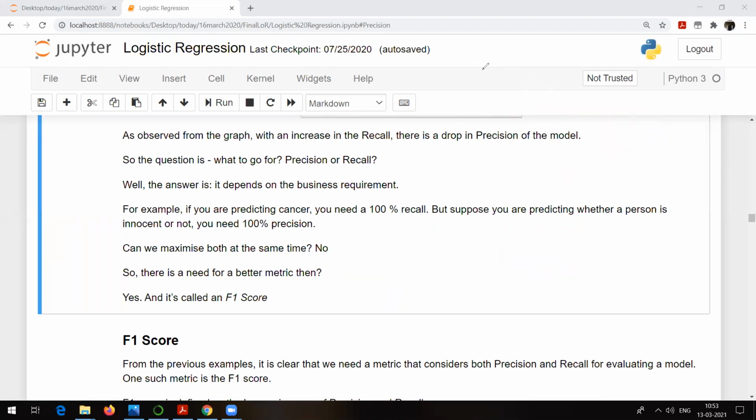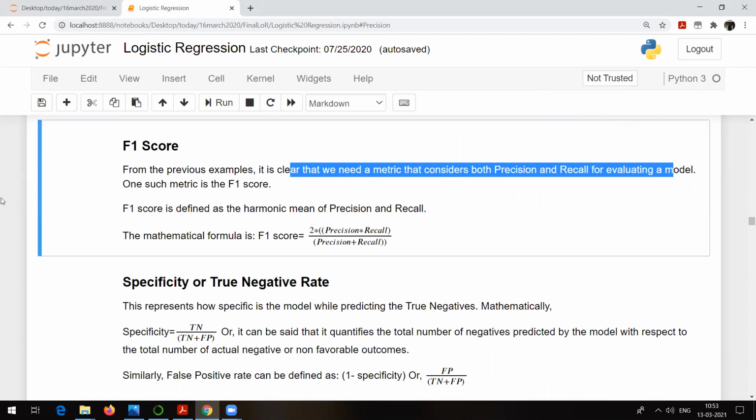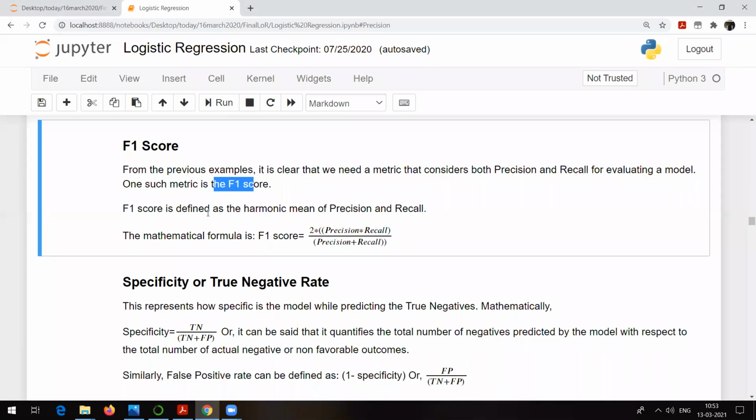Here you can look out. It is clear that we need a metric that considers both precision and recall for evaluating the model. One such metric is the F1 score. F1 score is defined as the harmonic mean of precision and recall, and that's why you are going to get this kind of equation.